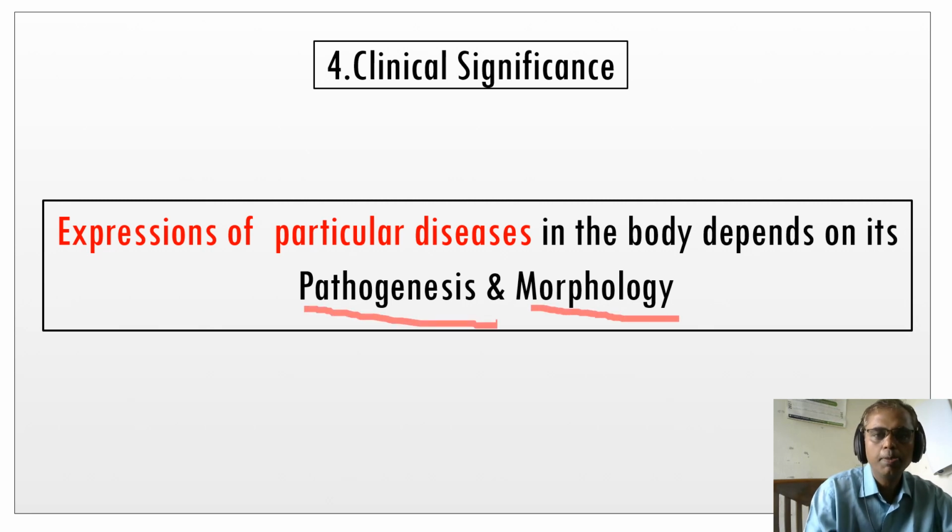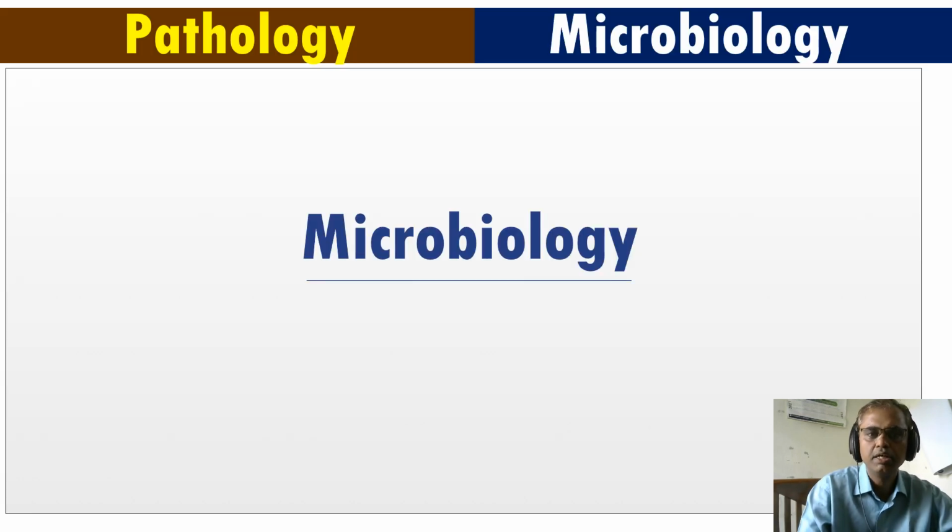So that's about pathology. Pathology is very simple. This is known as the core of pathology. So what is the core of pathology? Etiology. Next, the pathogenesis. Third, the morphology. And fourth, the clinical significance. So that's the brief introduction to pathology.